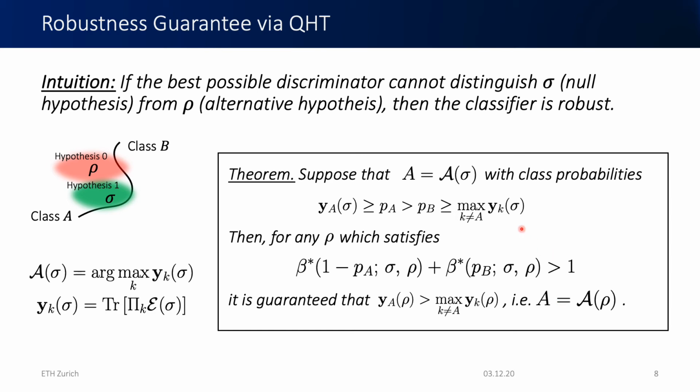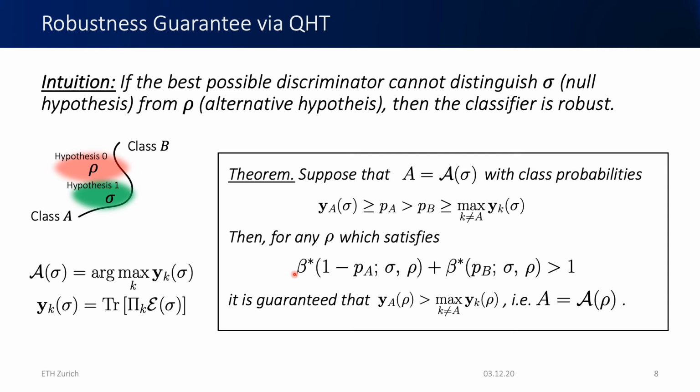So rho and sigma, or put differently, the classifier A cannot distinguish between rho and sigma in terms of assigning them to different classes. And this condition really means that when the sum of those type 2 error probabilities is relatively large, which means that the optimal discriminator on average makes an error, or on average is not reliable enough, then it's guaranteed that the classifier cannot discriminate, and is in this sense robust.